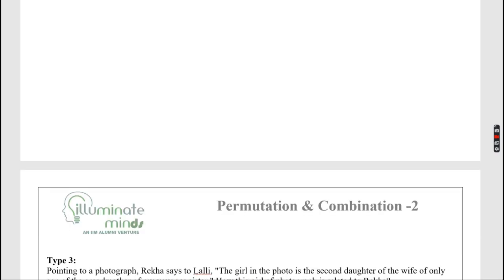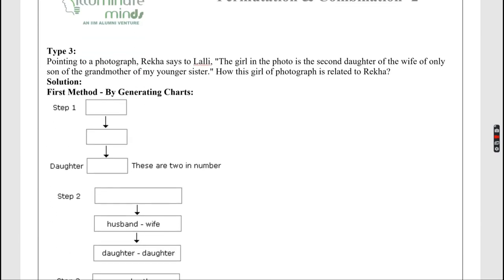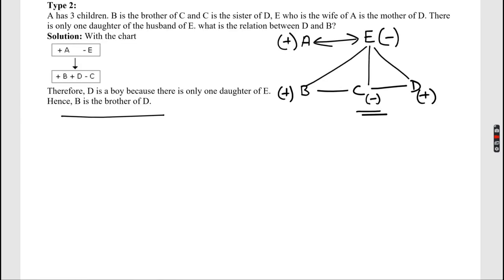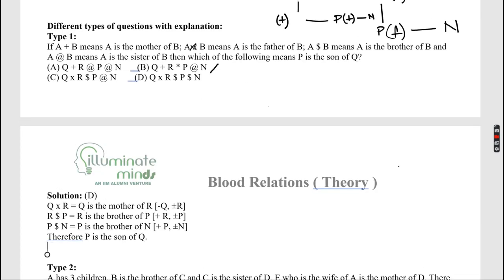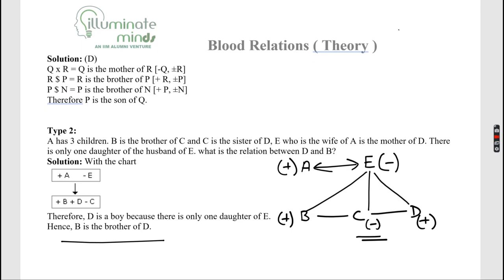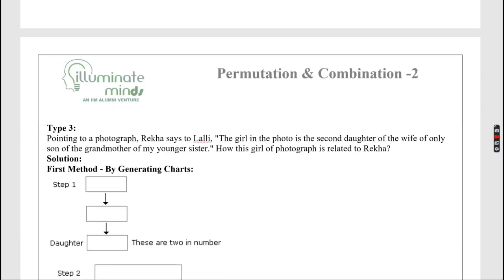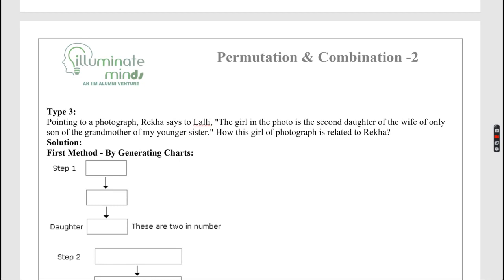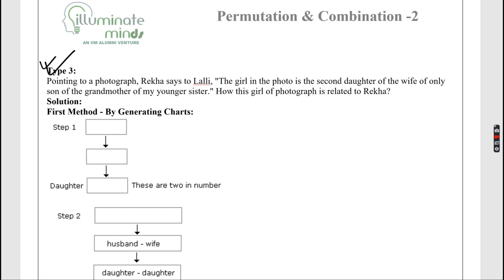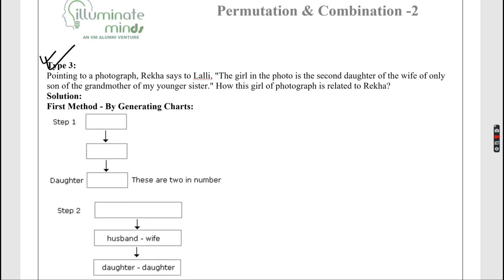Next one is type 3. So there are 3 types of question. In this type 3, so if you can differentiate between the 3 types of blood relation: in one there was a nomenclature, there was a relationship, plus, minus, multiplication, and you need to decipher the code or the relationship. Over here, there is a direct relationship. Now in the third type, there is an indirect category, that there is the person in the photograph who is dash of this. So this is the differentiation between the 3 types of the blood relationship. So let's solve this one, and then you'll solve good number of questions in the practice session of blood relationship. So that would make us more clear about how to solve blood relation questions.